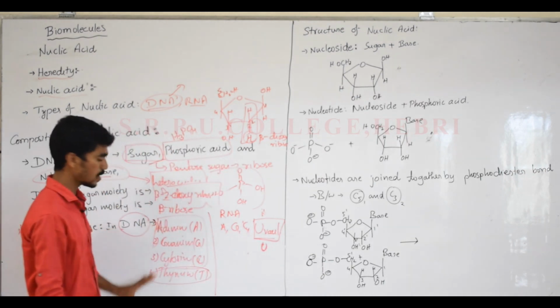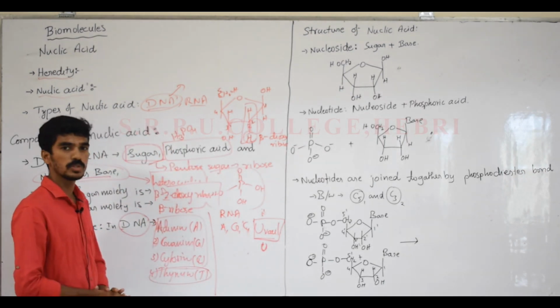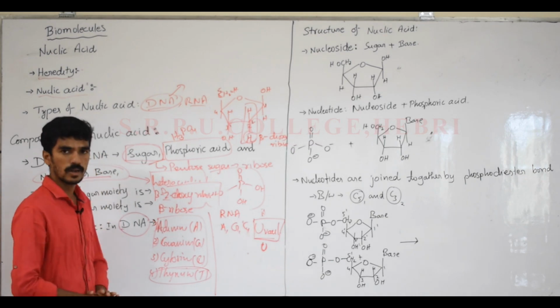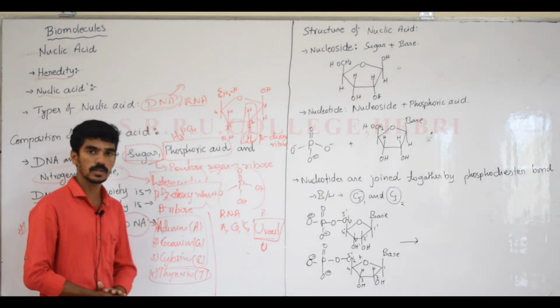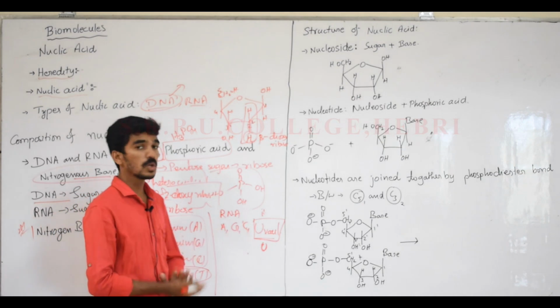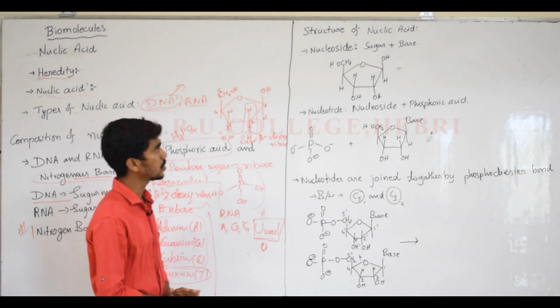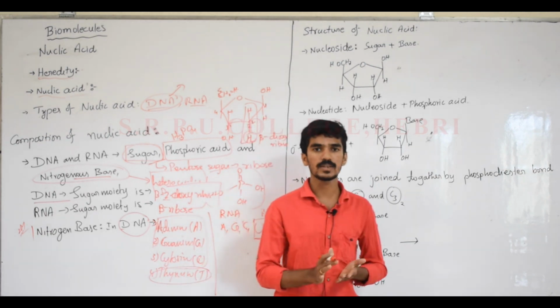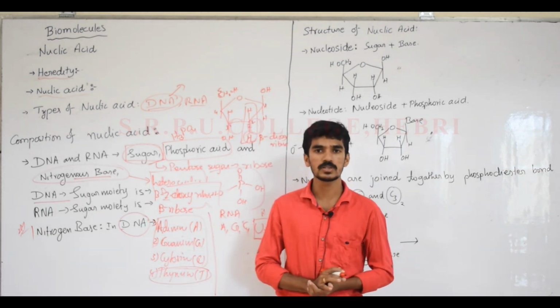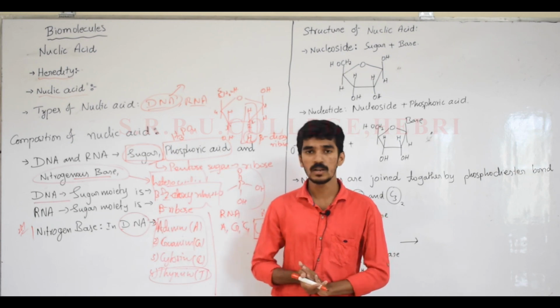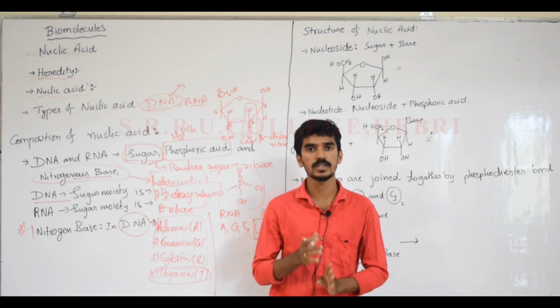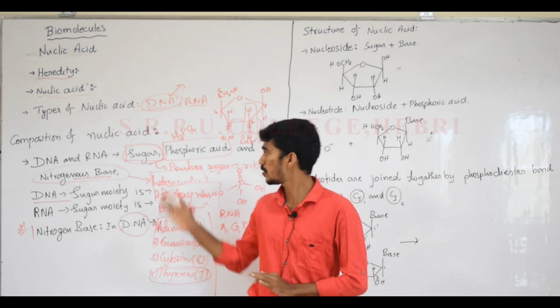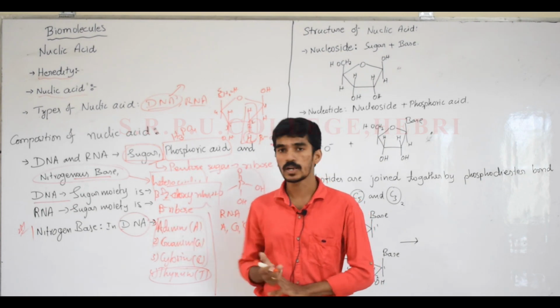Okay, this is about the chemical composition present in DNA and RNA. Now next we'll move to the structure of the respective nucleic acids. You know that there are three kinds of chemicals present in DNA and RNA: the sugar moiety, which is pentose sugar, phosphoric acid, and nitrogenous bases.